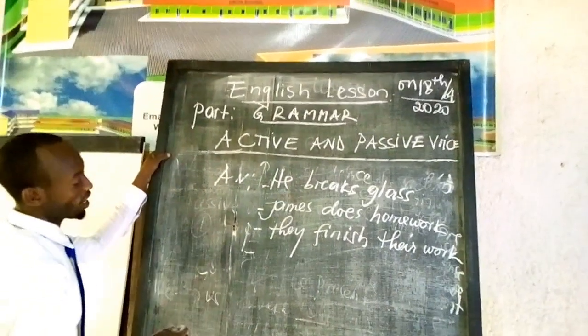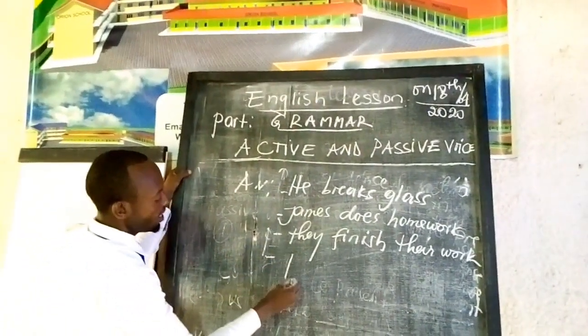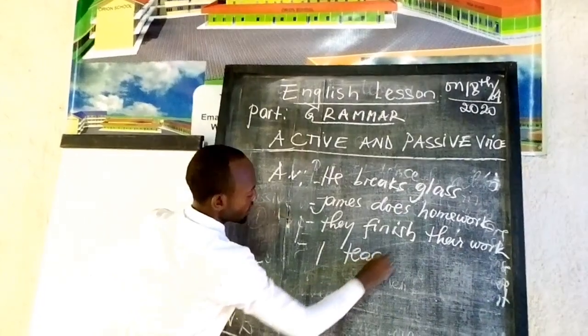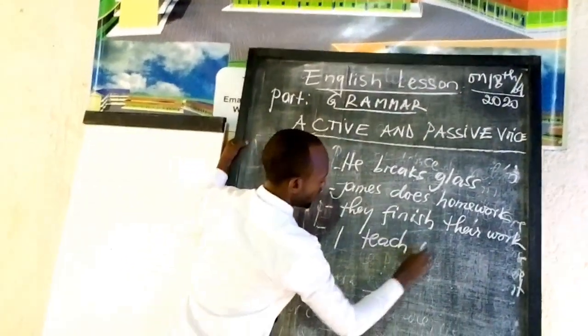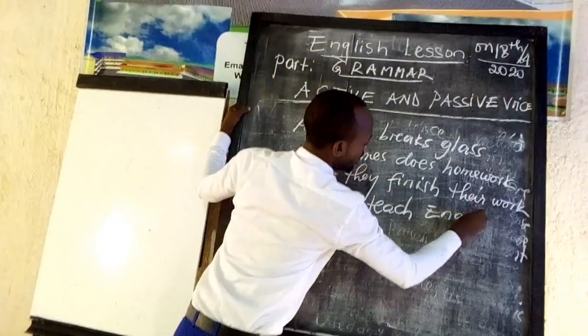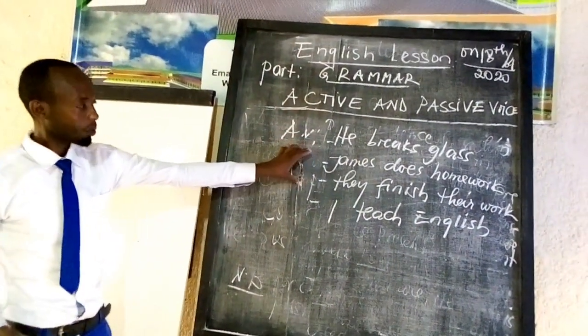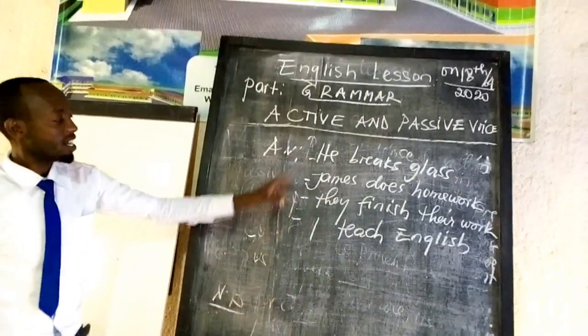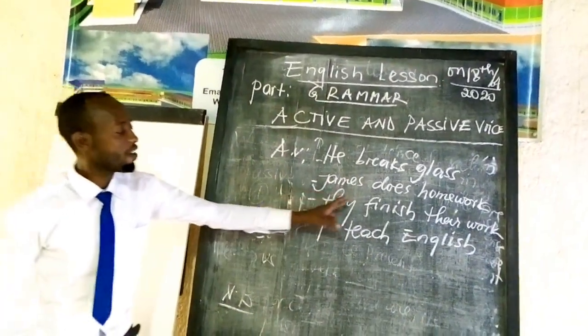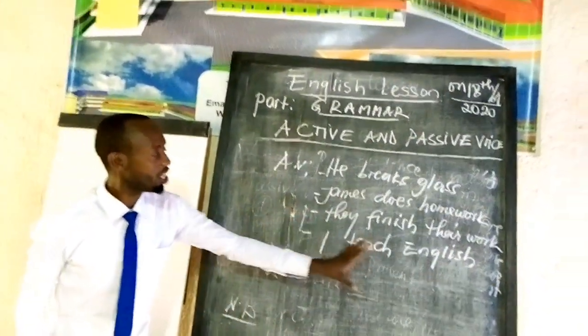Then number 4, we can say: I teach English. So those sentences we have here: he breaks glass, James does homework, they finish their work, I teach English.